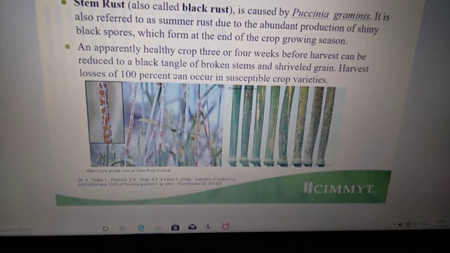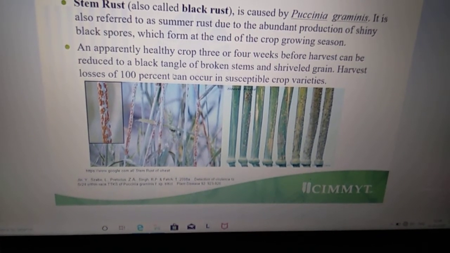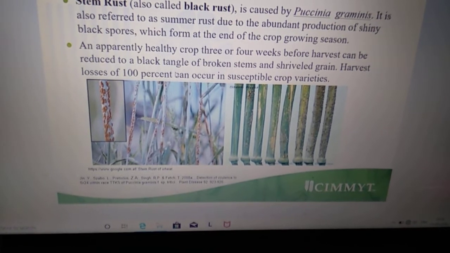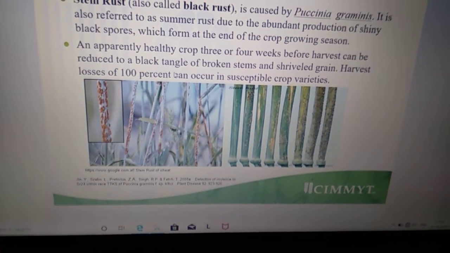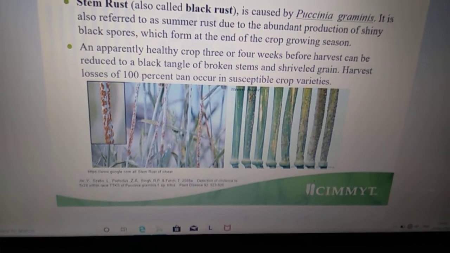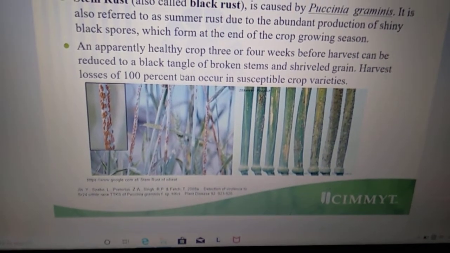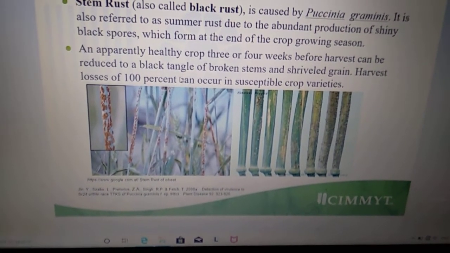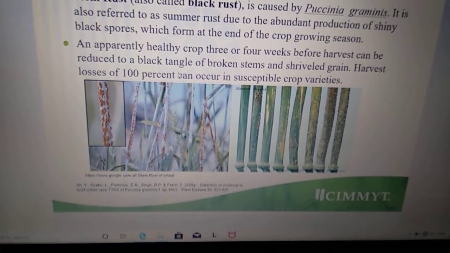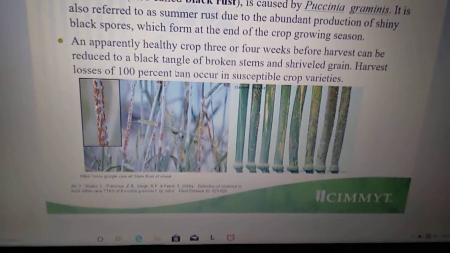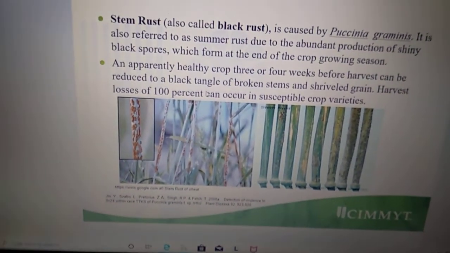An apparently healthy crop 3 or 4 weeks before harvest can be reduced to a black tangle of broken stems and shriveled grain. Harvest loss of 100% can occur in a susceptible crop variety, as we see in the picture.